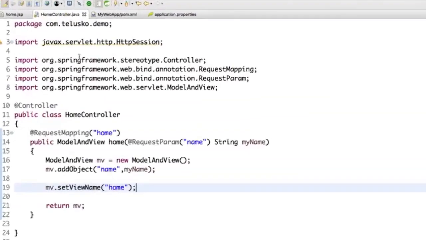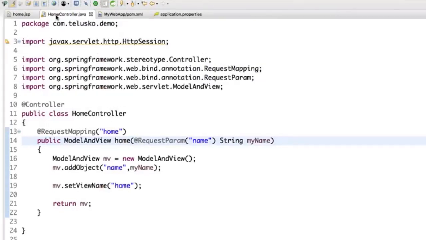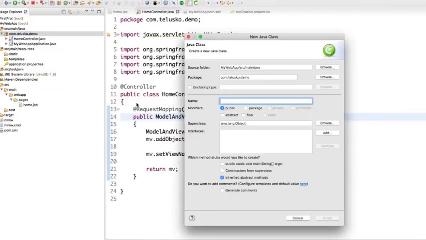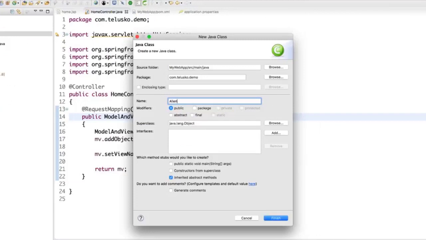Now what we have done till now is very simple code. We are accepting a request, and with the request I'm also getting a name which I'm able to print on the home page. But what if I want to send some more data? Normally when you send data from a client to a server, it might have multiple parameters. Maybe I'm sending the entire object's values. For example, I will create a simple class and name this class, let's say, Alien.